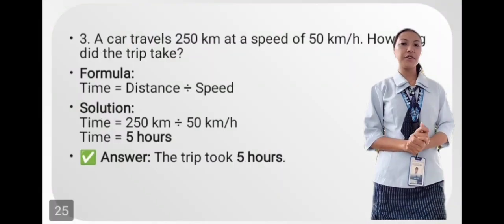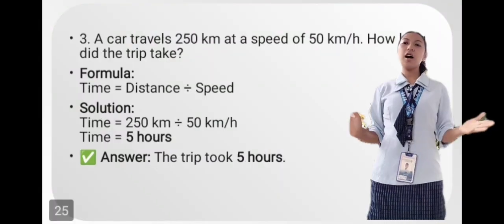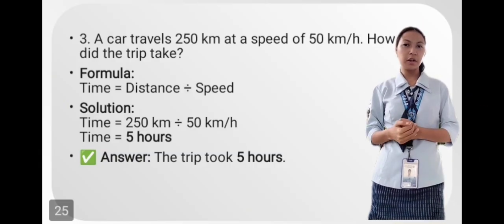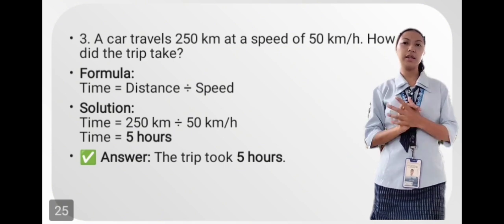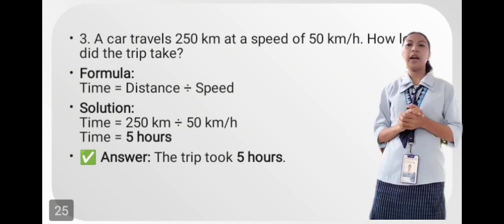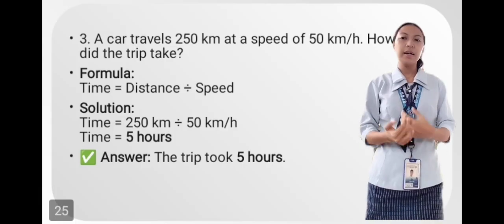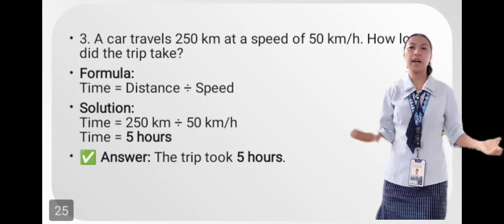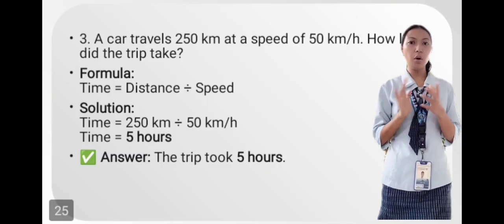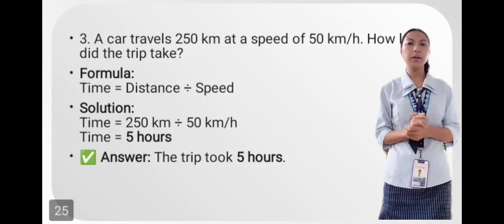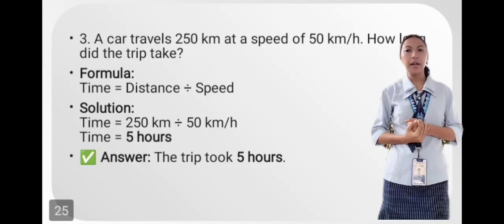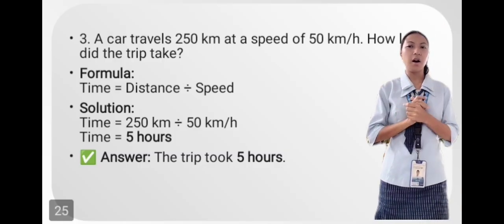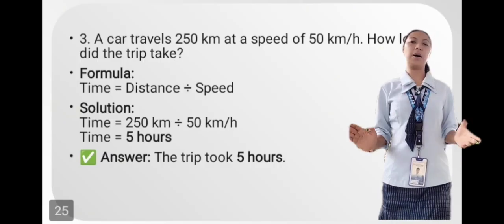Okay. The third question is, if a car travels 250 km at the speed of 50 km per hour, how long did the trip take? Okay, and in finding the time, distance divided by the speed. What is the distance? Okay, 250 kilometer divided by the 50 kilometer per hour. So, 5 hours. So the answer is 5 hours.